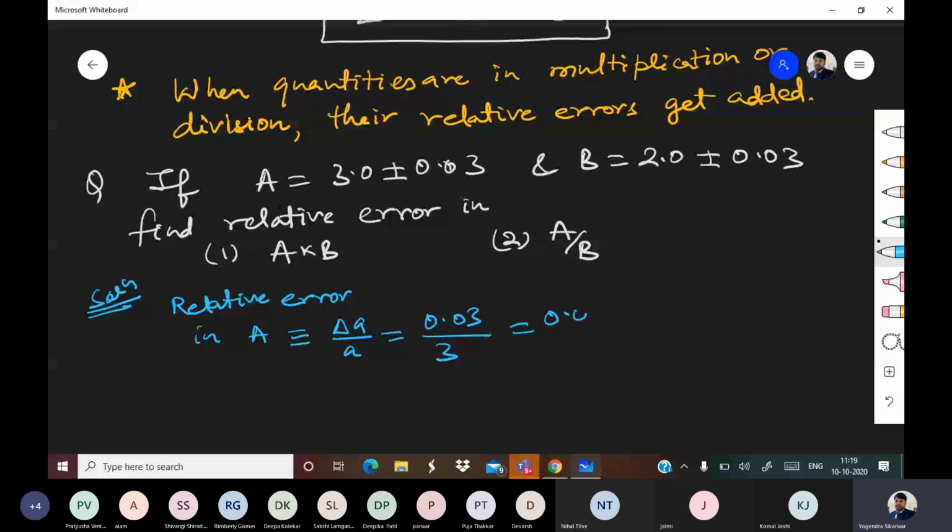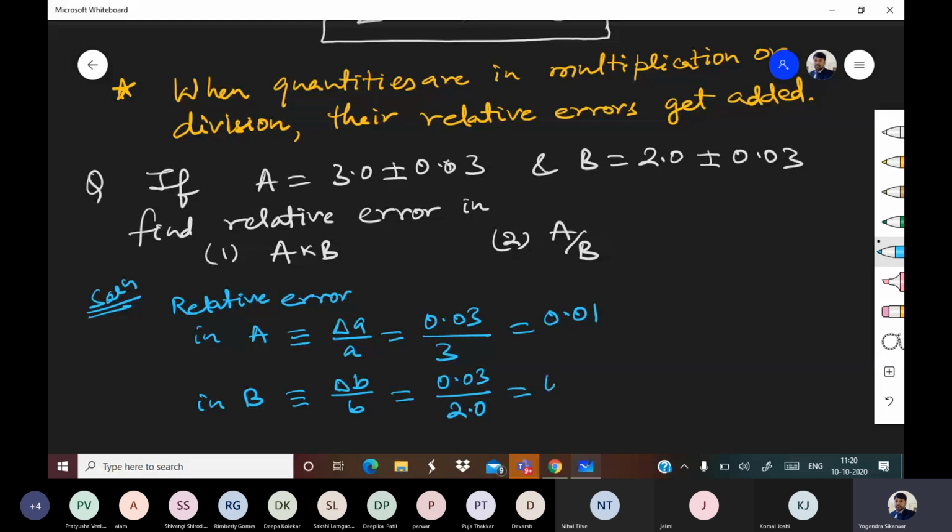Similarly, relative error in B will be delta B by B, and that will be 0.03 upon 2.0, and that will be 0.015.